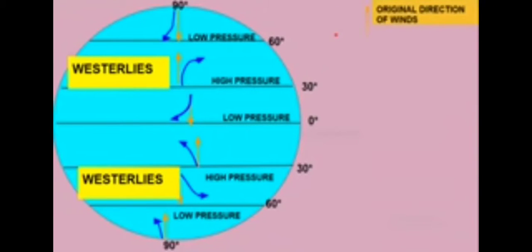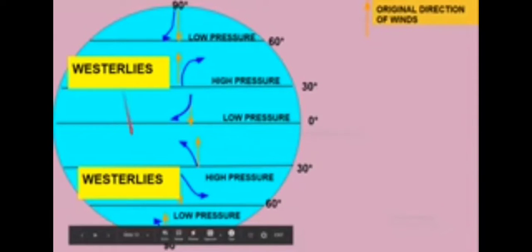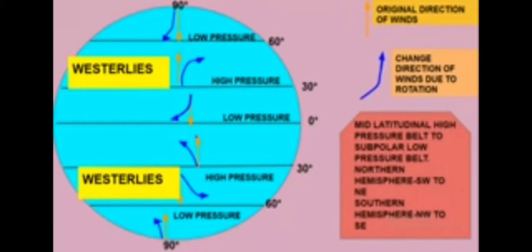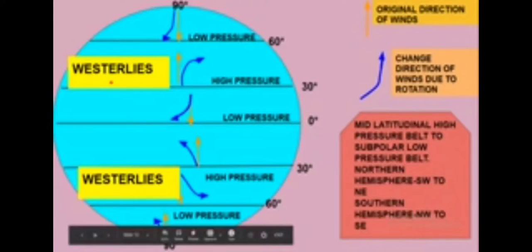Now the next planetary wind is the westerlies. As I told you, when the winds blow from the west, they are known as westerlies. These winds blow in both hemispheres, like the easterlies. The explanation of the original direction and the changed direction of the winds because of the rotation of the earth is already done. Now where are these westerlies blowing?